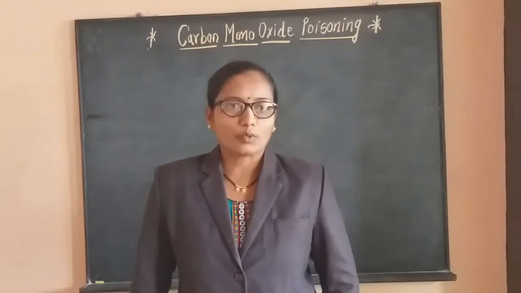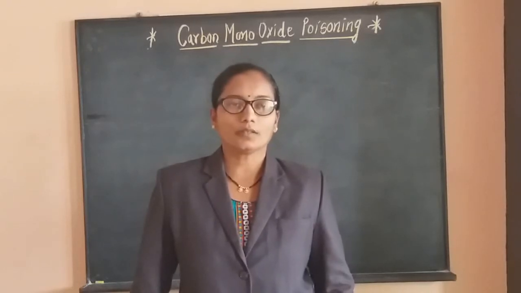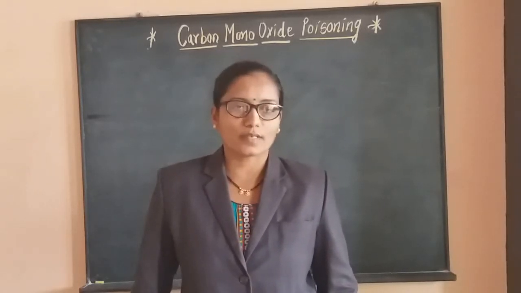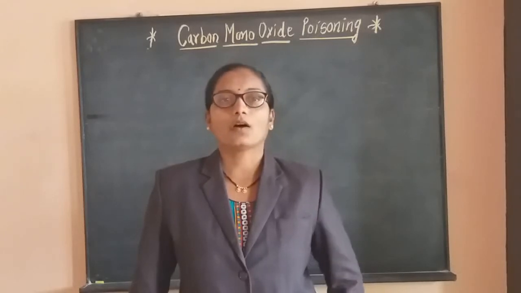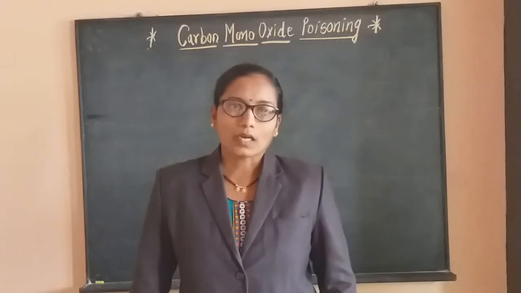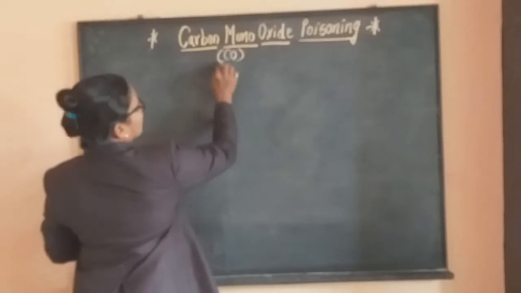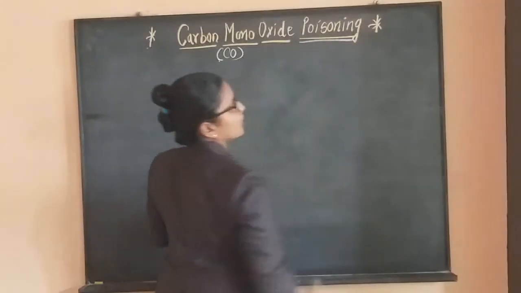After studying pulmonary volume and pulmonary capacities, the next short point which may be asked as a short answer question for 2 marks, or as a short note, is carbon monoxide poisoning. Carbon monoxide is denoted as CO.